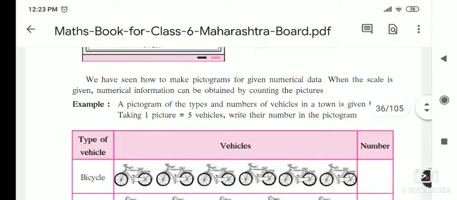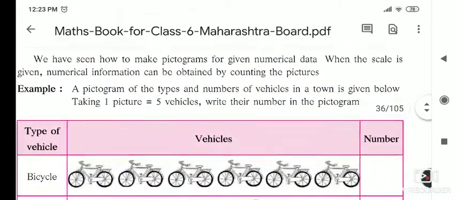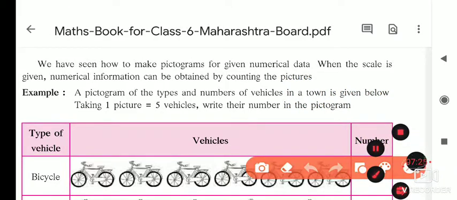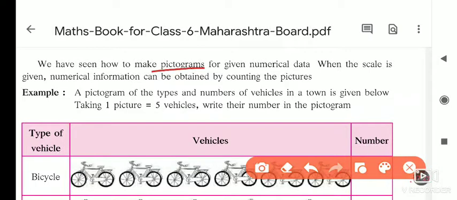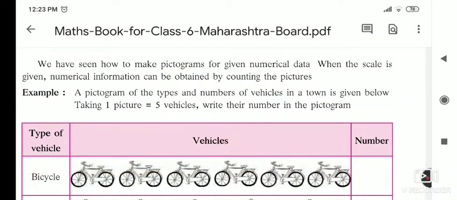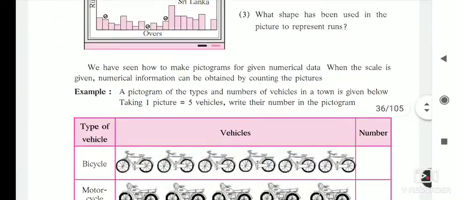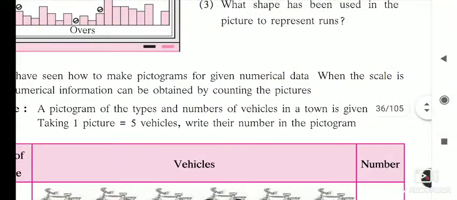Now you have seen how to make a pictogram from numerical data. By using numerical data, we saw how to draw the pictogram. When the scale is given, numerical information can be obtained by counting the pictures. If you know the scale, then we can find how much it is. So first is the pictogram. It was covered for you last year. First of all, what is the example given that we will read?